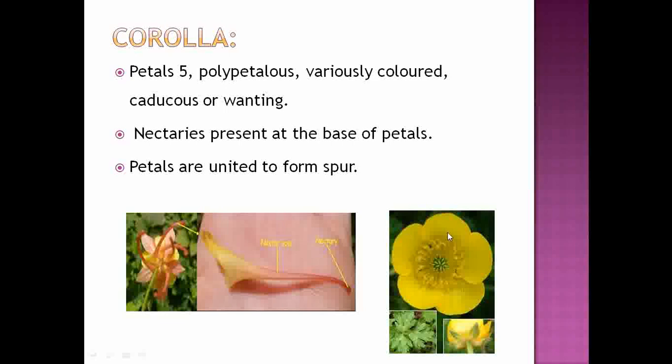So the next character which we have to study, if you observe here the anthers, these are yellowish in color. Here the anthers are arranged spirally. This is again the most important character of that family: the anthers are arranged spirally. See here, this is the calyx. In some of the members this calyx is hairy, and in some of the members it is glabrous.